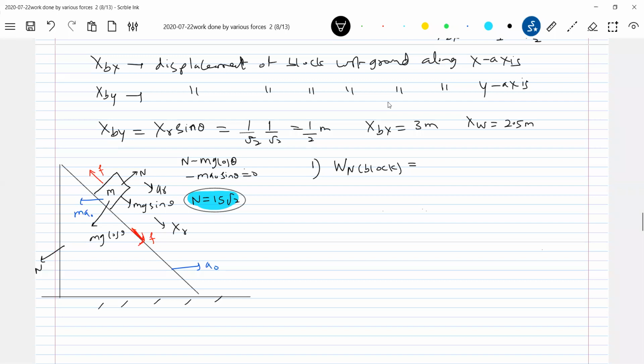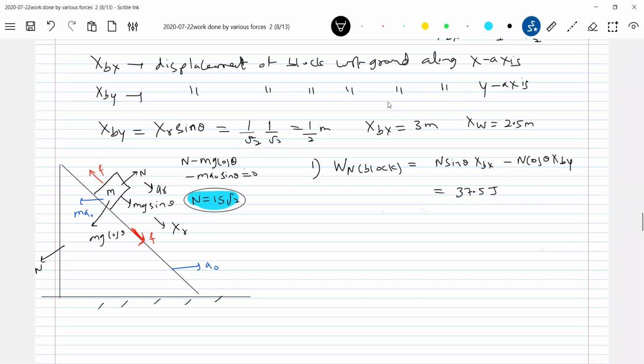So therefore, N sine theta into xbx is the positive work. Then N cos theta into xby. We know N, we know theta, xbx, all the values. Substituting this, solving, we'll get 37.5 joule. Getting the idea now?